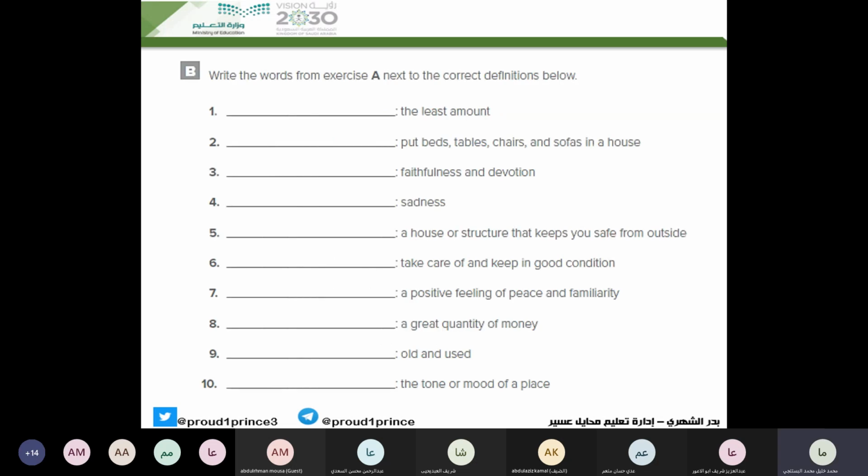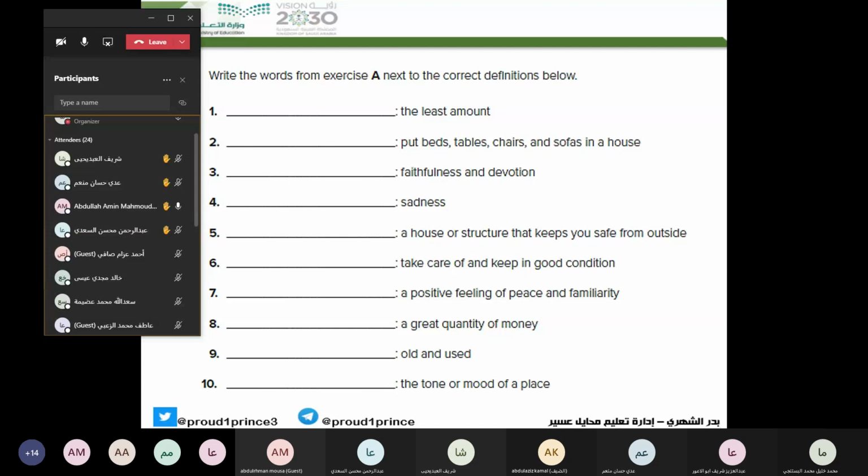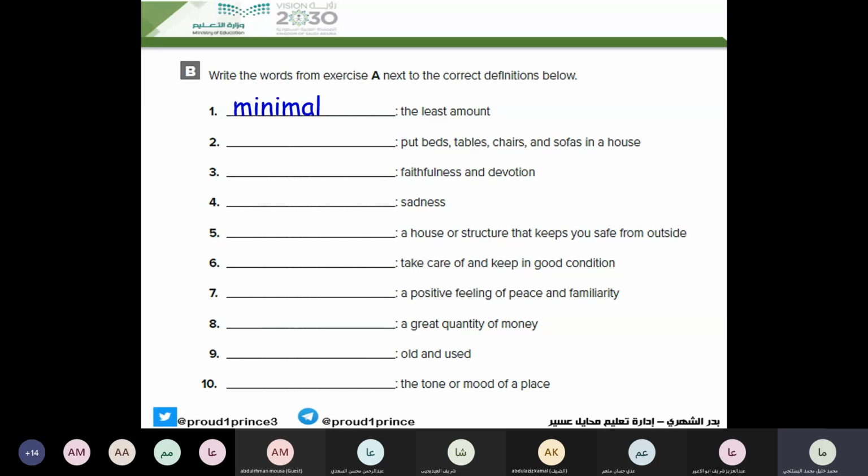Okay. Now, what about the first one? The least amount. Which word comes with this definition? Abdullah Amin. Minimal. Good. Minimal. Number 2.